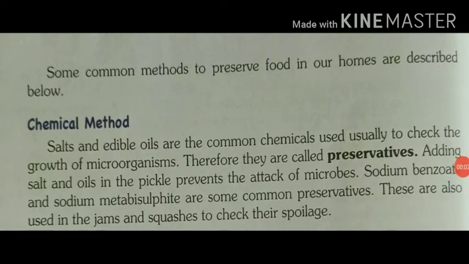Let's start methods used for food preservation. First one, chemical method. Food preservatives are chemical substances which can check the growth of microorganisms. Most chemical preservatives prevent microbial growth by removing oxygen from the food items. Sodium benzoate, citric acid and potassium metabisulfite are common food preservatives. Sodium benzoate is used for preserving fruit juices and squashes. Potassium metabisulfite is used for preserving cut fruits, jams, jellies, etc.